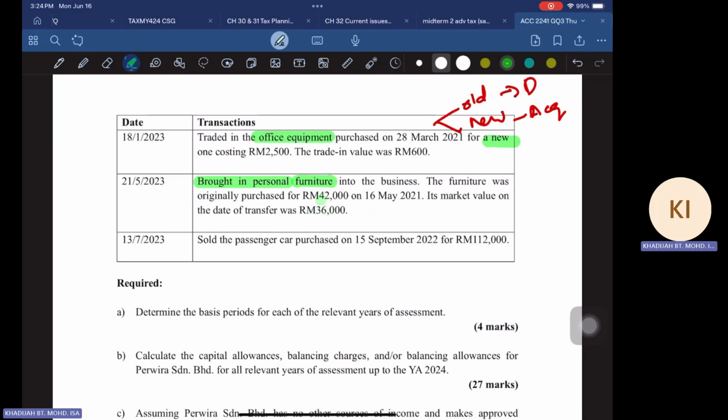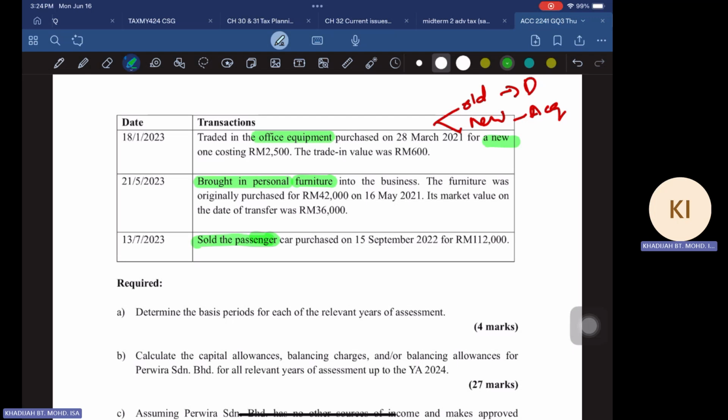So when you have this one, we have to check further on how you are going to deal with it when you bring an asset into the business. And finally, on 30th of July, you sold the passenger car that you purchased for 112,000 ringgit.